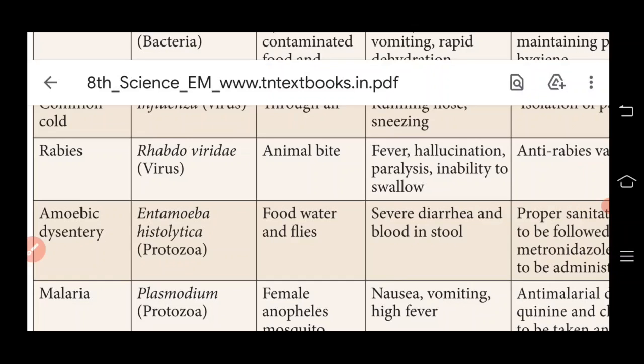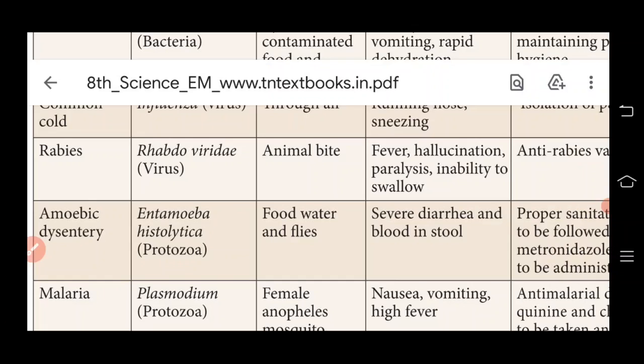And then malaria. The causative microorganisms are Plasmodium, a type of protozoa. Malaria is spread by the female Anopheles mosquito. The symptoms are nausea, vomiting and high fever. So malaria is a disease caused by Plasmodium parasites transmitted by the bite of infected mosquitoes.